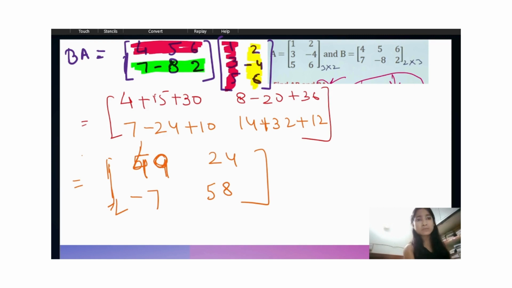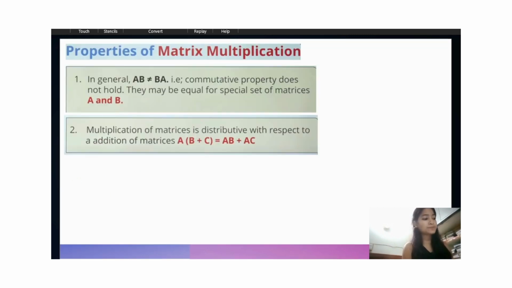So we can see this matrix BA is not equal to the AB matrix. So we can say that AB is not equal to BA. That means this will not hold the commutative property, though it may hold in a special case. Multiplication of matrices is distributive with respect to addition of matrices, like A times (B plus C) will be AB plus AC.